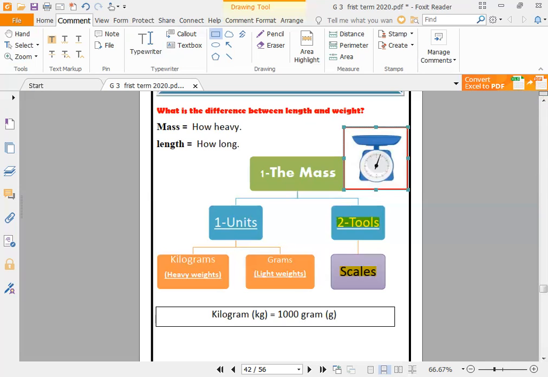How can you determine the mass? We know the mass by scale. If you determine your mass, it will be 10. 10 what? 10 years? 10 books? 10 what? You must say the unit, right? So how many units do you have? You have two units now. Gram and kilogram. Gram for small, kilogram for large. And 1 kilogram equals 1000 gram.